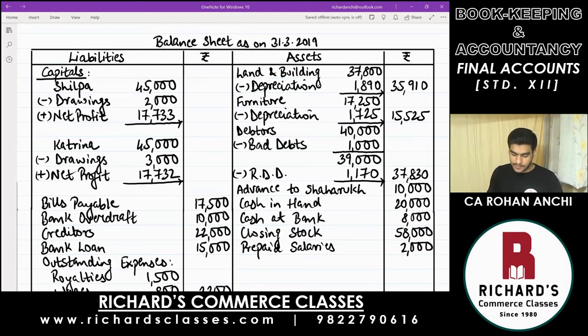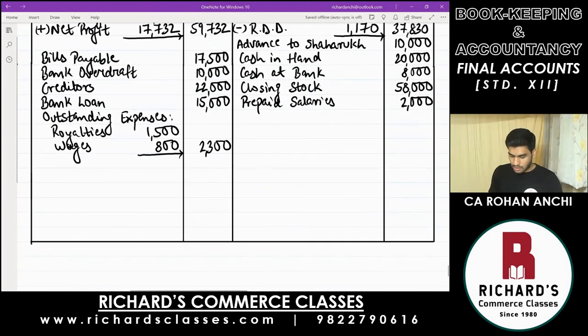Both the capitals, now we will take it to the outer column. So for Shilpa, one item drawings has to be deducted and the rest has to be added. What we get is 60,733. And for the next partner, Katrina, when you add up, what you will get is 59,732. That's it. Now we need to add up the liability side and the asset side. And if everything is done correct, your balance sheet should tally with the same figure.